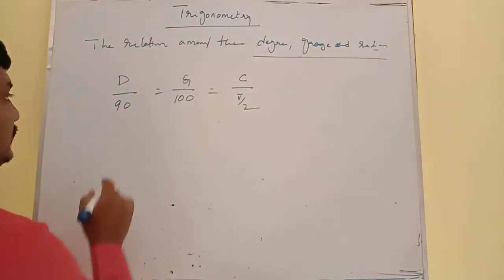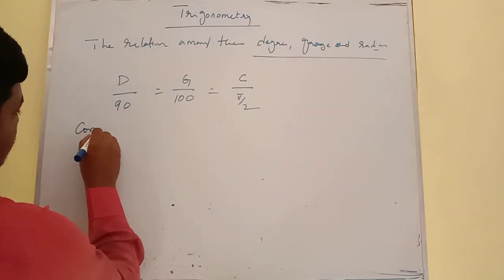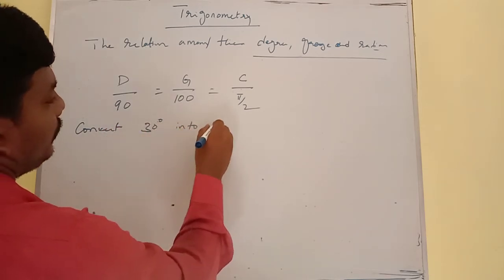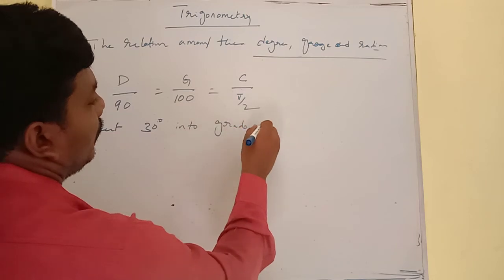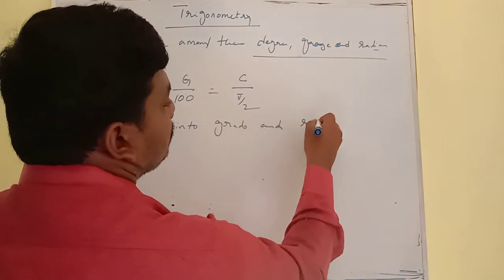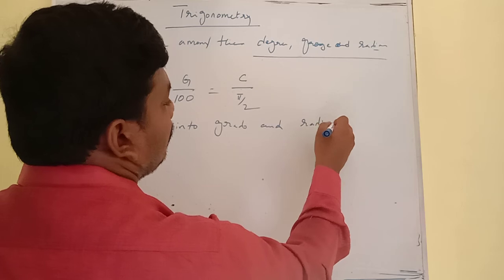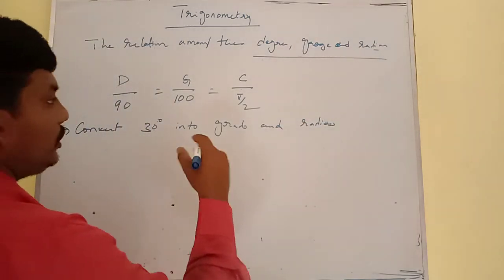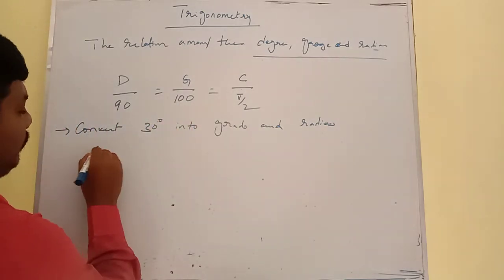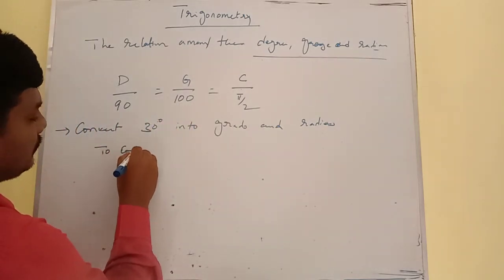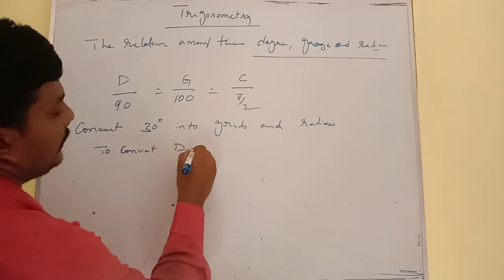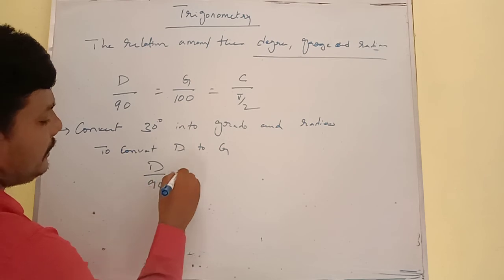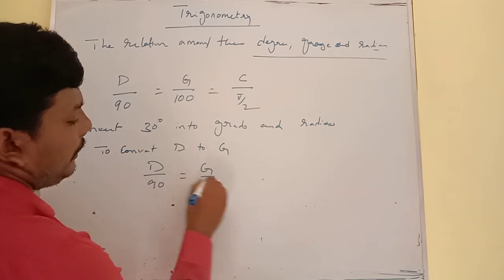So let me consider the first problem. I have to convert 30 degrees into grades and radians. First we have to convert degrees into grades. To convert degree to grade, we need to consider D by 90 is equal to G by 100.